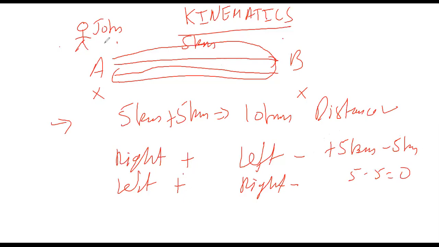So the displacement covered by John is 0 kilometers. Nabia, very good, you wrote the right answer. Is this concept clear to everybody? Remember, we learned that when vectors are in opposite direction, they cancel out. So displacement is what? A vector quantity. Now, they are going in opposite direction, so 5 minus 5.